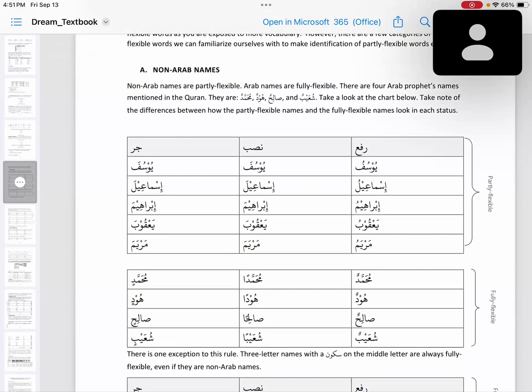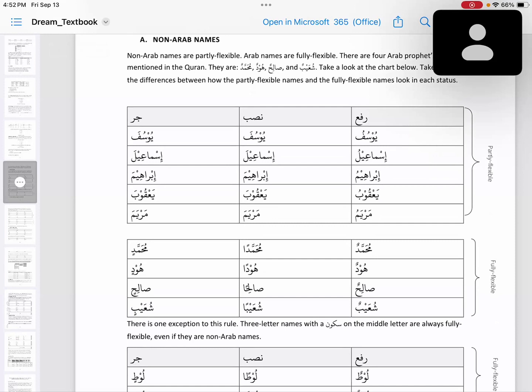Non-Arab names are partly flexible. Arab names are fully flexible. There are 4 Arab prophets' names mentioned in the Quran: Shoaibun, Salihun, Hudun, Muhammadun. Take a look at the chart below and take note of differences between how the partly flexible names and the fully flexible names look in each status.